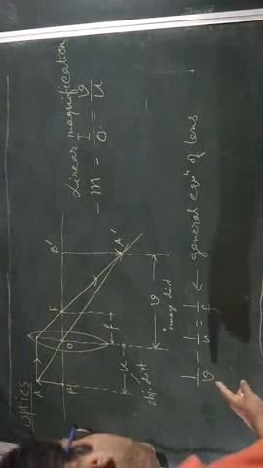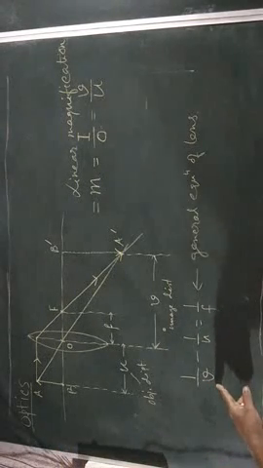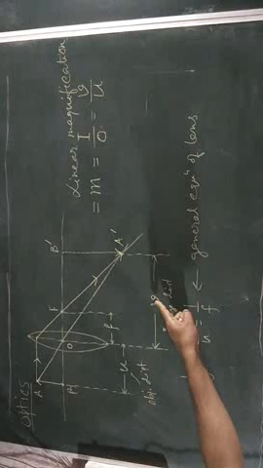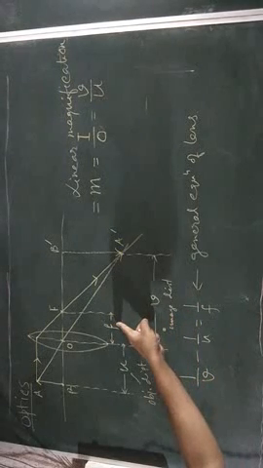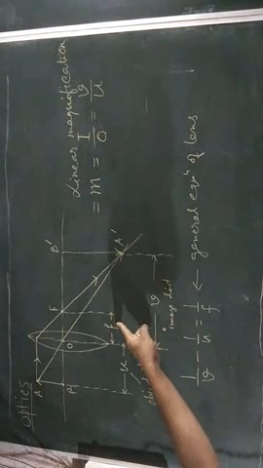Now, in determining the object distance, image distance and focal length, we have to follow certain rules of sign.